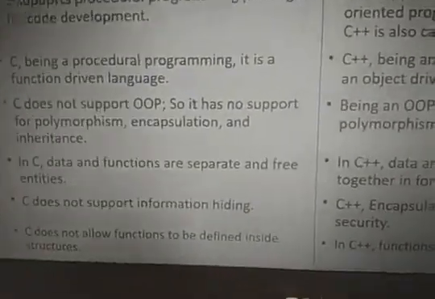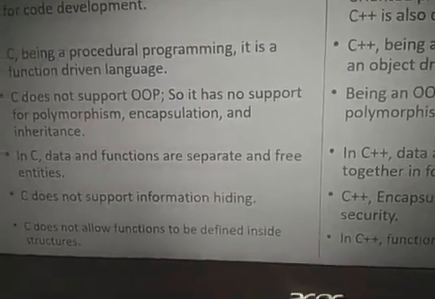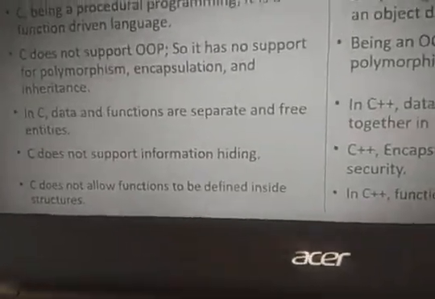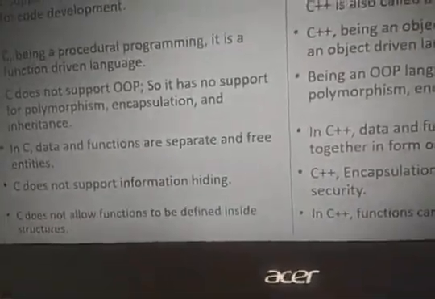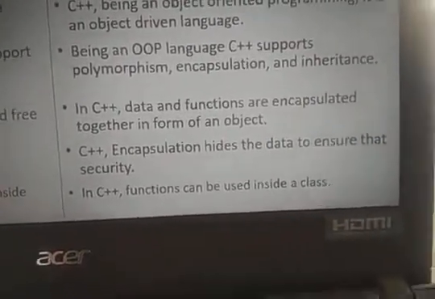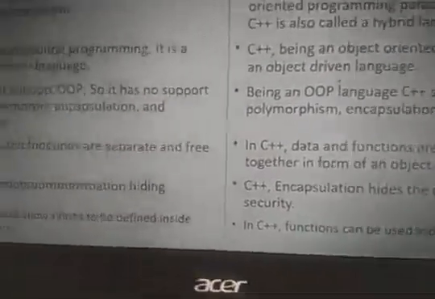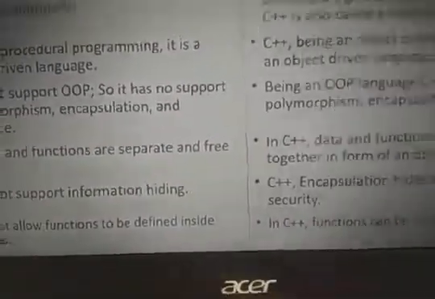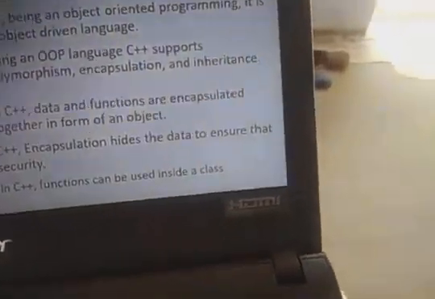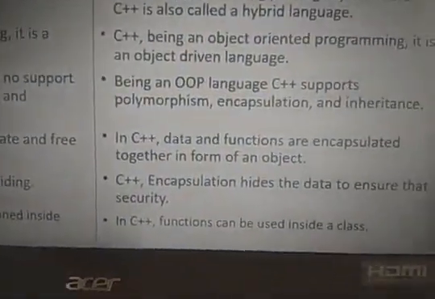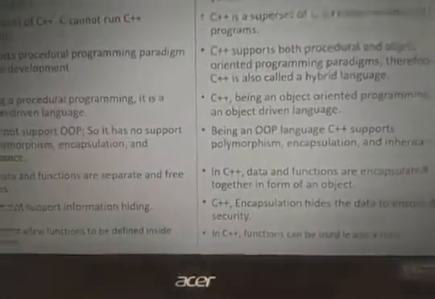Then C does not allow functions to be defined inside a structure. Within a structure, like the struct student with roll number and so on, we can't add any function. But in C++, a class is available, and the class has students and faculty. Think of a ground floor: is any faculty assigned to it? No, anyone can access it. But in the class, seven faculty are assigned to you. These functions can be used inside the class. These are the simple differences.